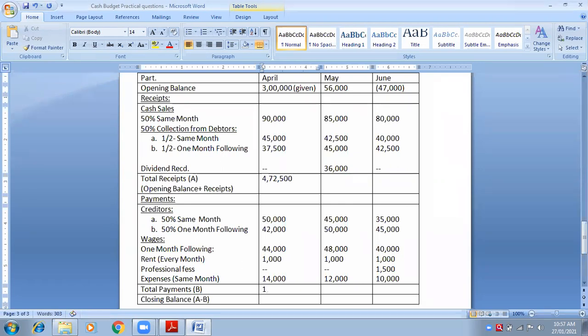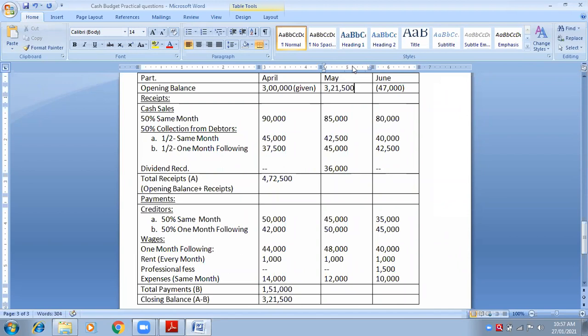1,51,000. Now A minus B. 4,72,500 minus 1,51,000 is how much? 3,21,500. It is a positive answer. 3,21,500 is the closing balance of April. Now the same will become the opening balance for May.